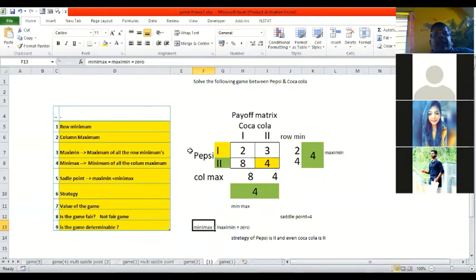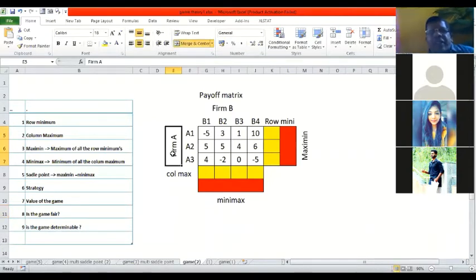Okay, I'll take another example, then it will be more clear to you people. I'll take the next example. Please look at this particular payoff matrix.